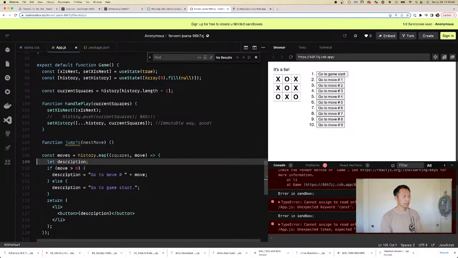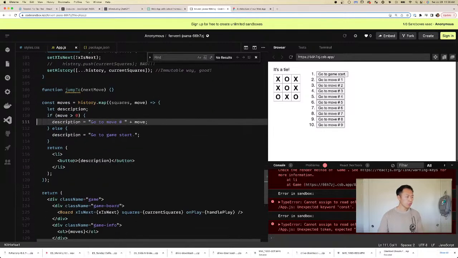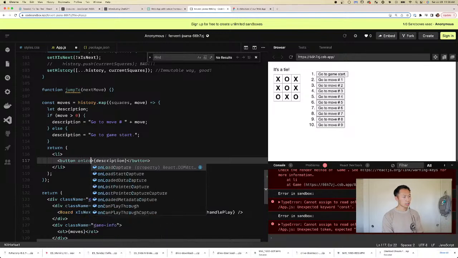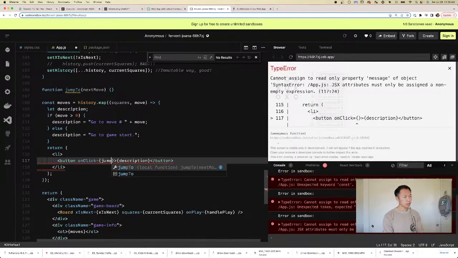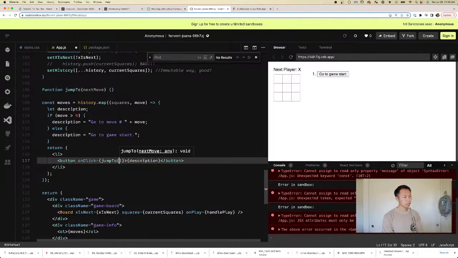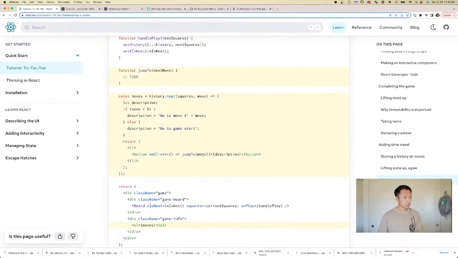Okay. And jump to the next move, our button onClick is going to jump to the next move. Okay.